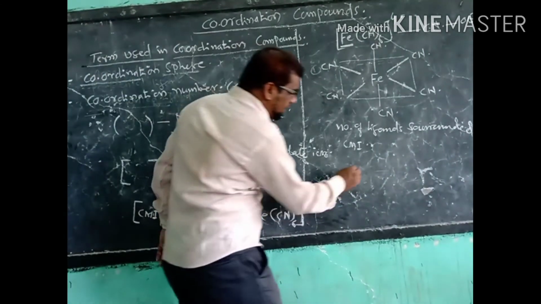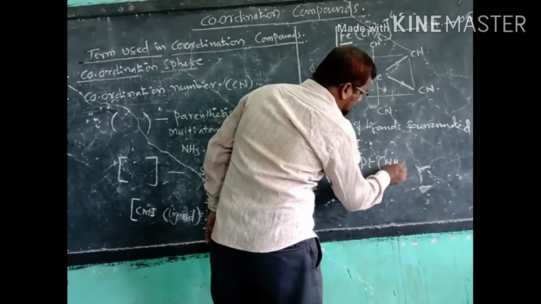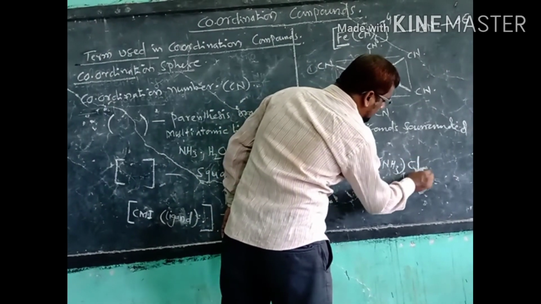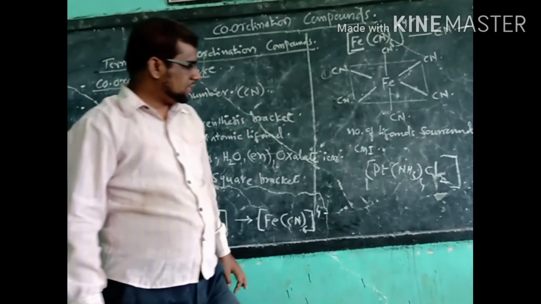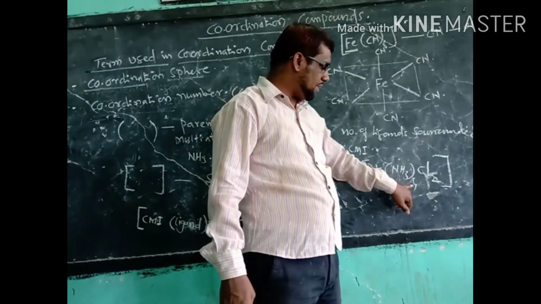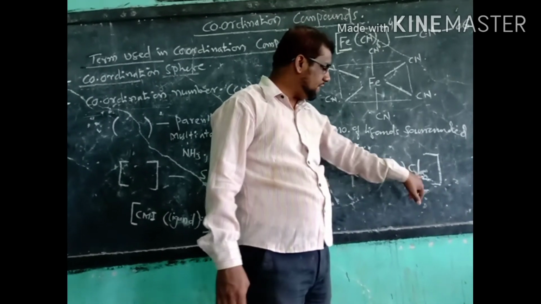Another example you can take is [Pt(NH3)4Cl2]. Here the ligands are of 2 types: the first is NH3 four times and the second is Cl two times, that is, ammine and chlorine.